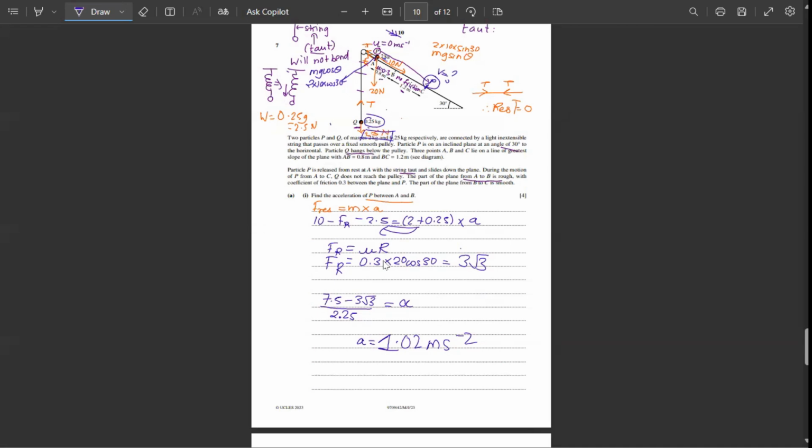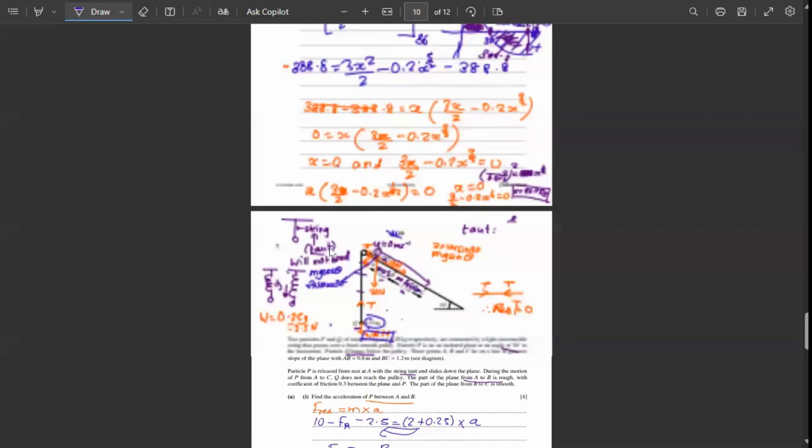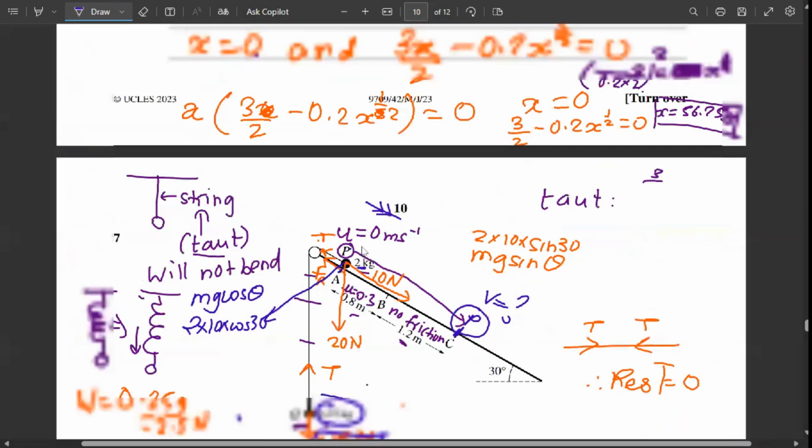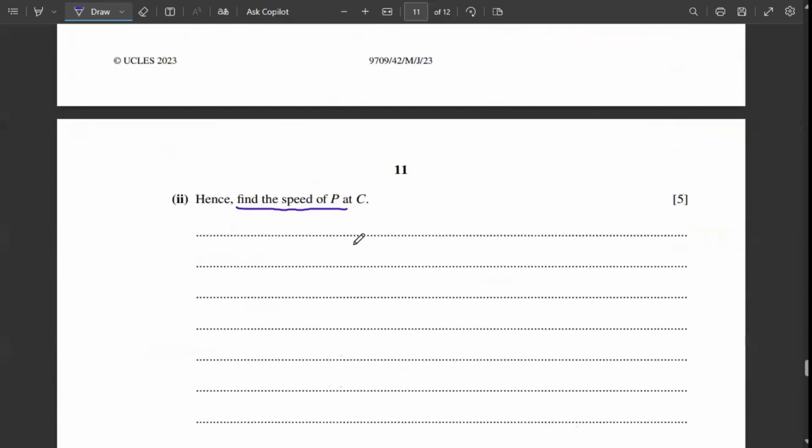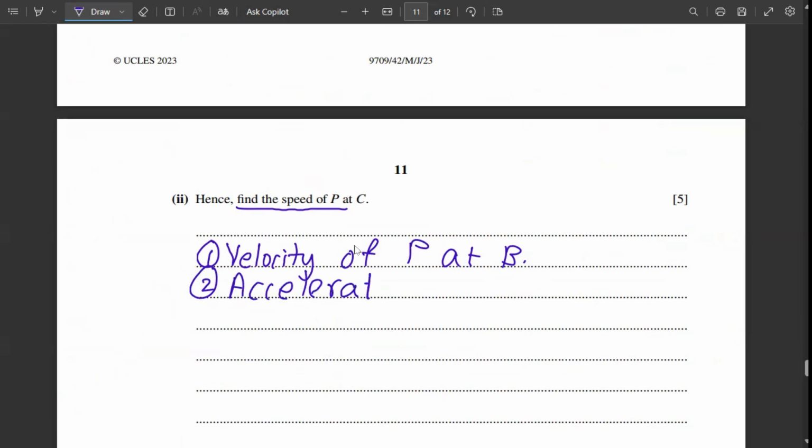Even this is a very easy question. In order to find this, we need to find two things. What are the two things? Let me write them down here. First, the velocity of P at B. And the second thing is the acceleration of P on BC.